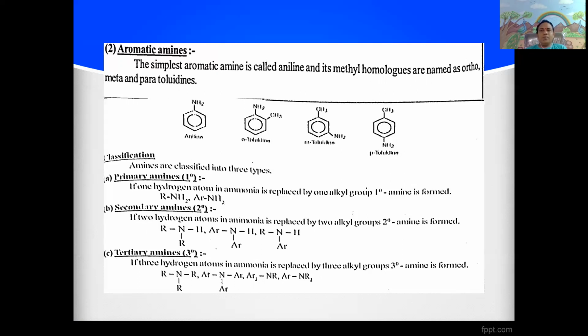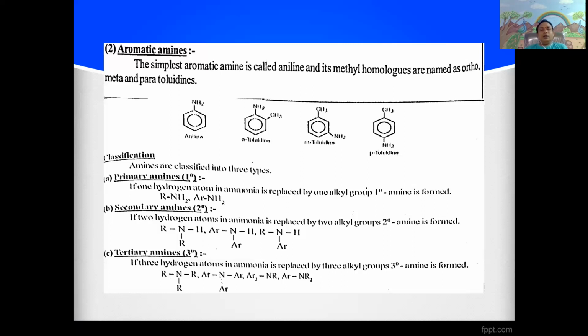The obtained compounds are called tertiary amines, named N,N-dialkyl alkylamine or trialkylamine. Aromatic tertiary amines are triaryl or triphenyl amine. These are the examples for the tertiary amines.